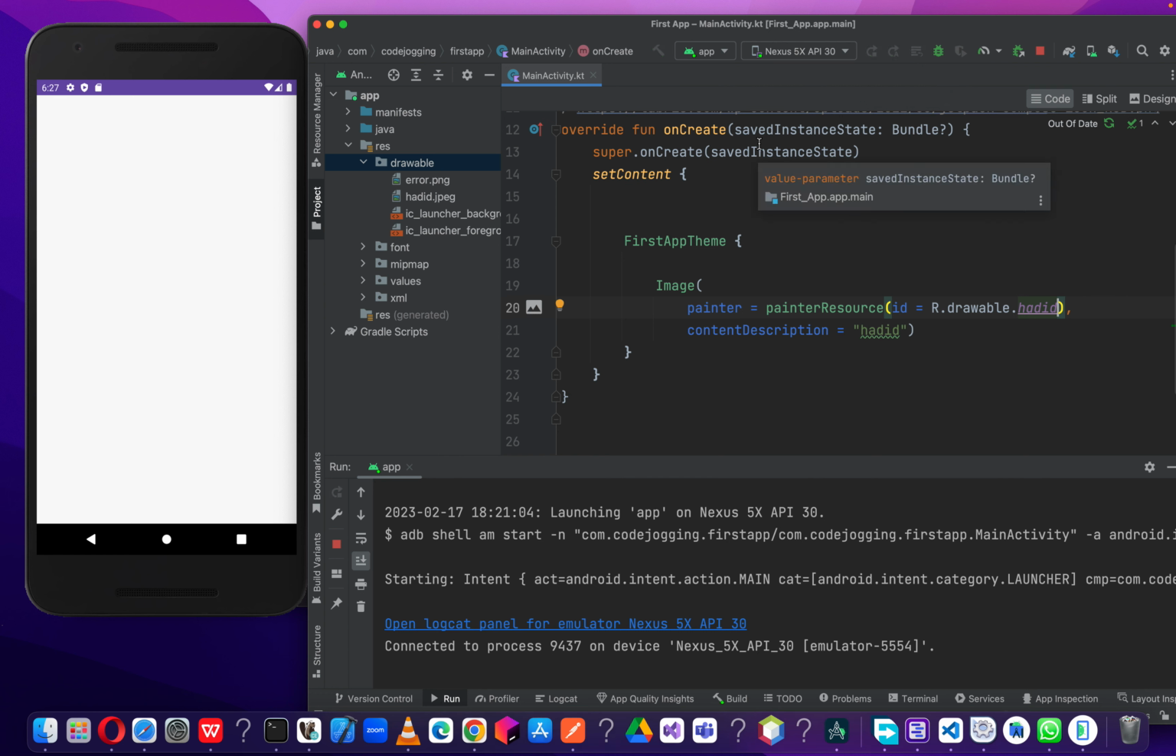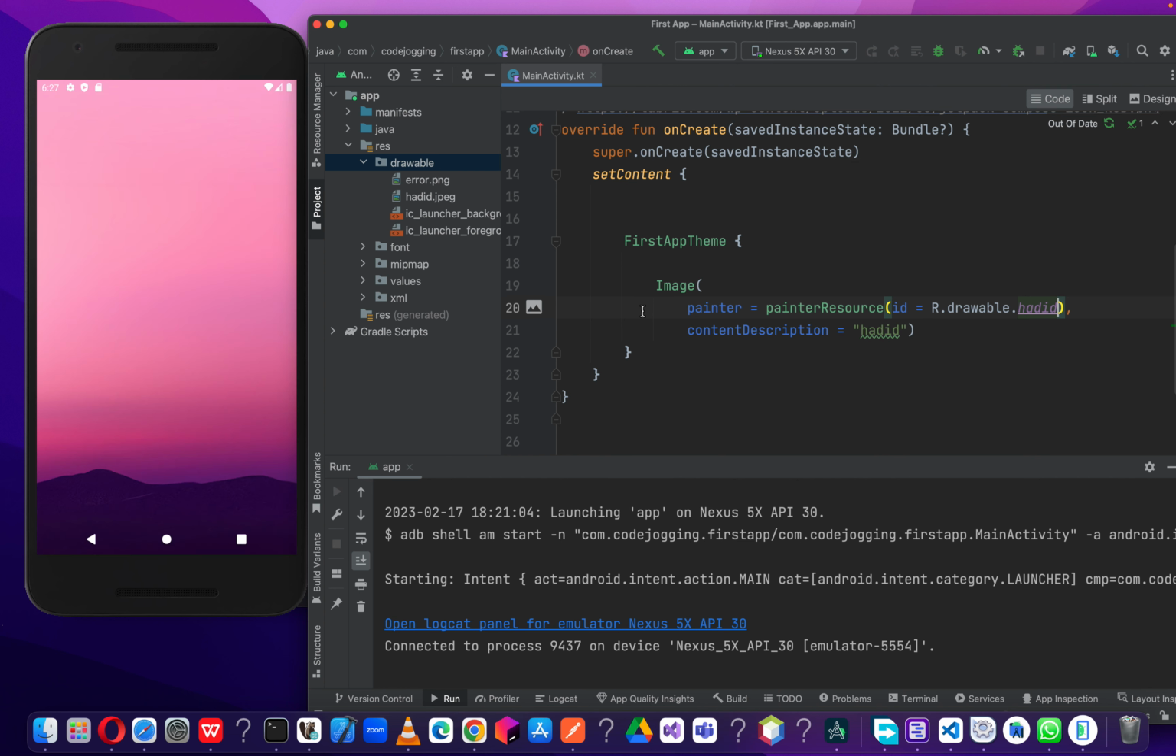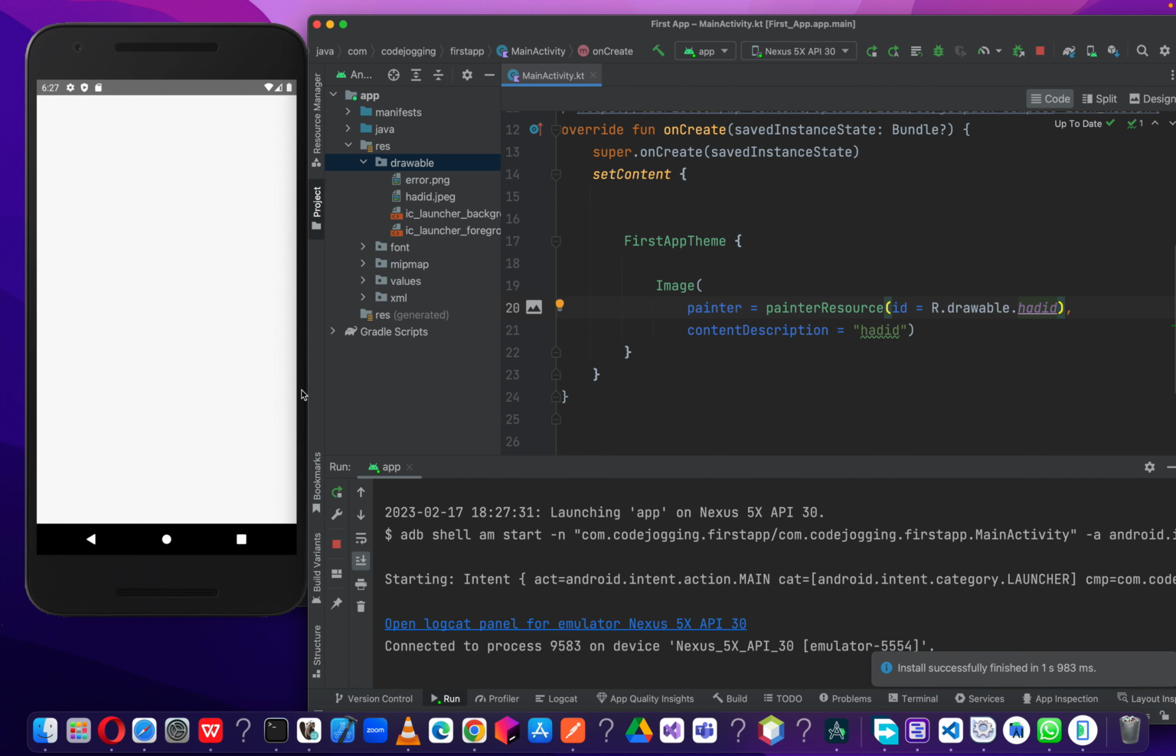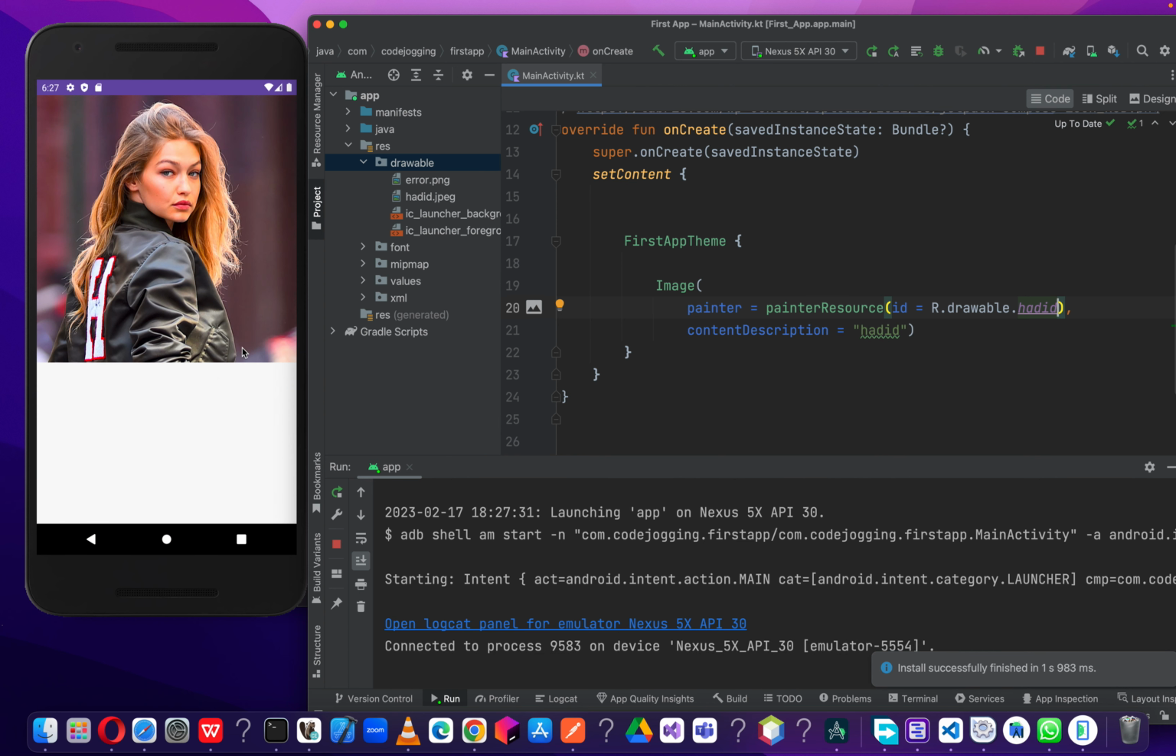So let's run our code and then let's check the output. Yes, now we successfully imported the image in our app, and that's what we are showing here. The same thing applies if we want to use the error PNG here.